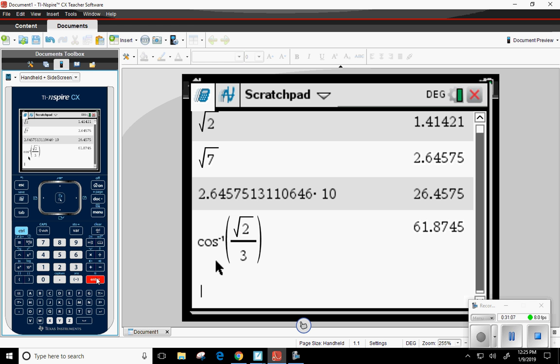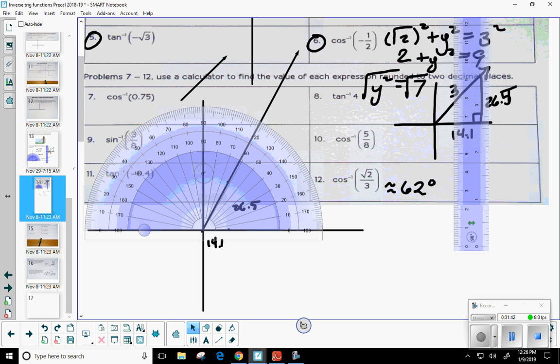Okay. Is there anybody who is not seeing how we're doing this? Okay. Anybody confused? Okay. Now, here's the thing. You're going to have the calculator tomorrow. I do want you to go ahead and draw it. Try to figure out what the measurement is, using the protractor, and then match it up. Okay. We don't want to rely just solely on the technology to help us out here. Okay, questions? All right, good. Well, we should have time for one more.